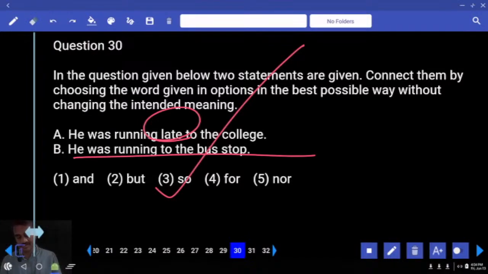IBPS SBI Clerk Prelim. Now question number 66 onwards. Make it 66. Did it come or not?